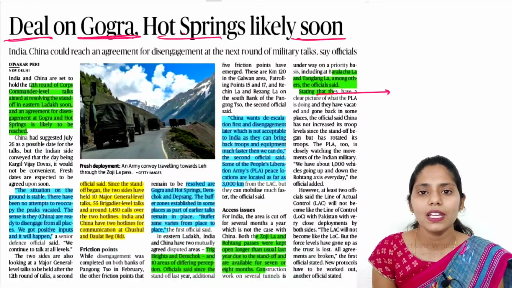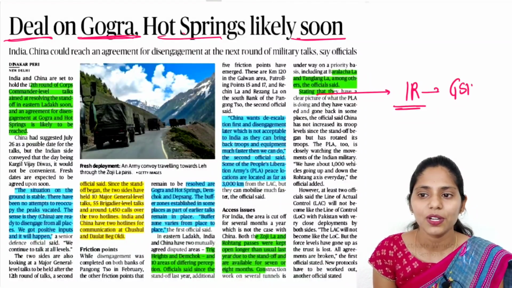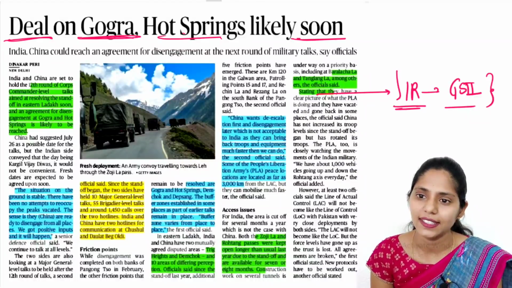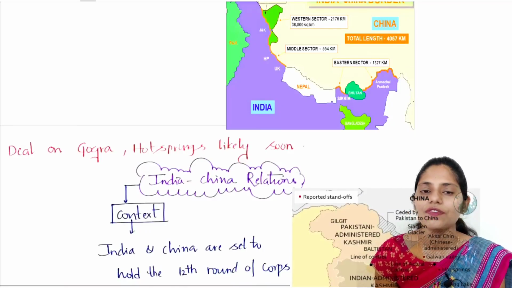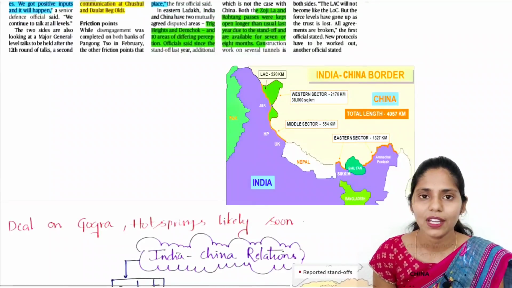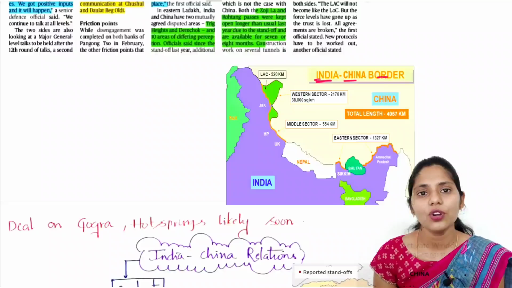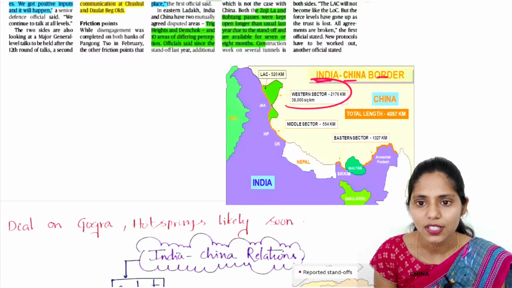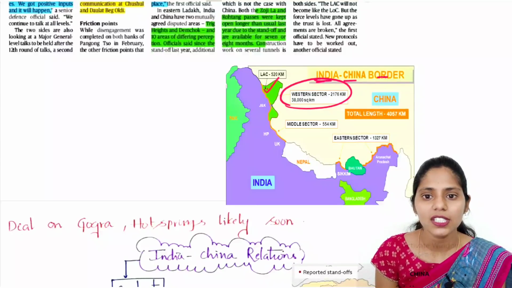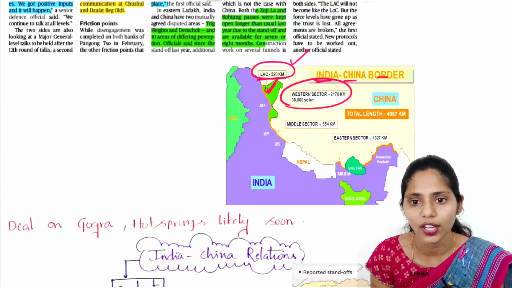This topic will be important for your international relations, which comes under GS paper 2, and it is not actually a new topic to discuss. So now let us try to revise this topic once again. First let us see the map. If you are talking about the India-China border, India shares a boundary with China, and on this boundary we have some disputes with China. We have a dispute at the western sector, where we have this Line of Actual Control, about 520 kilometers long.